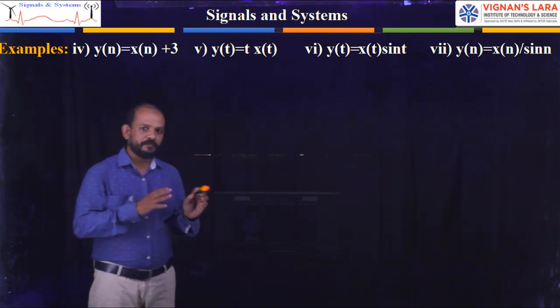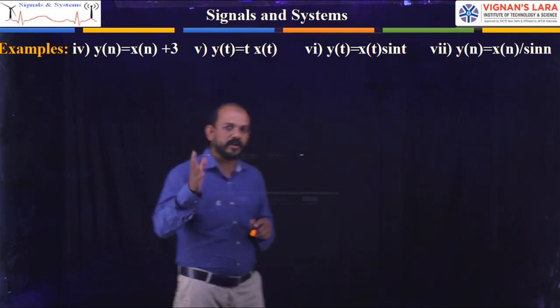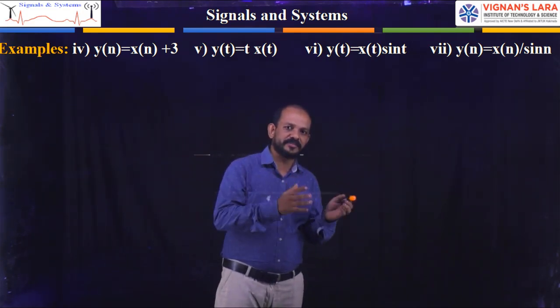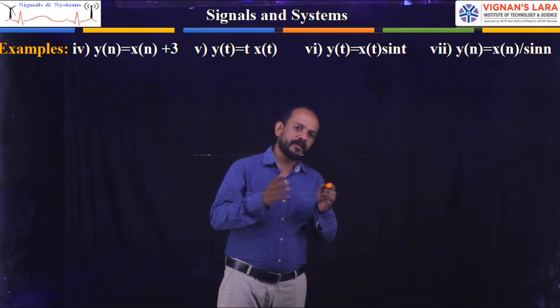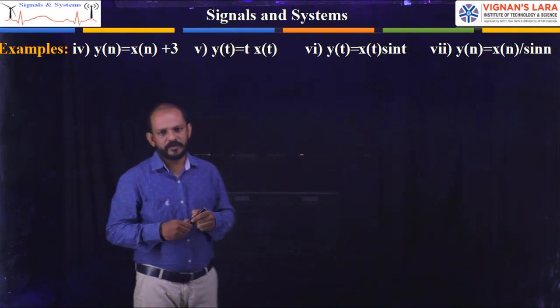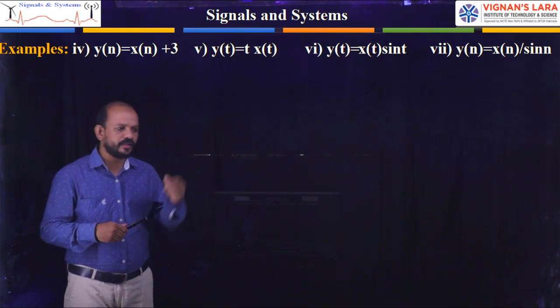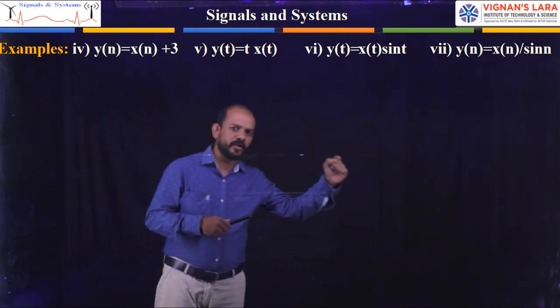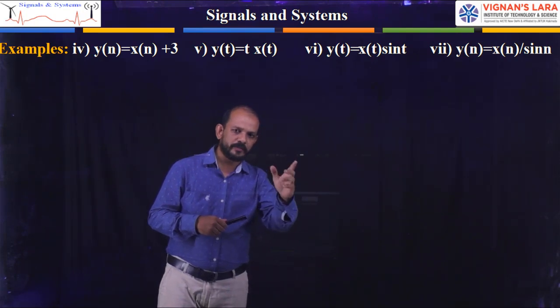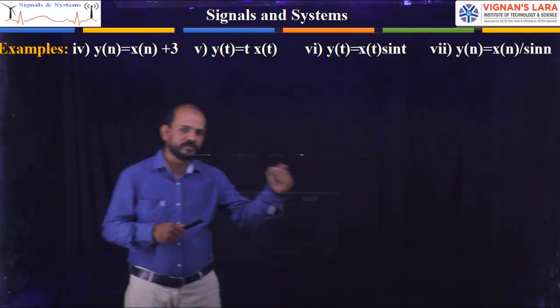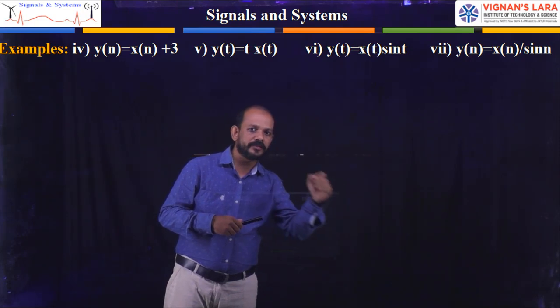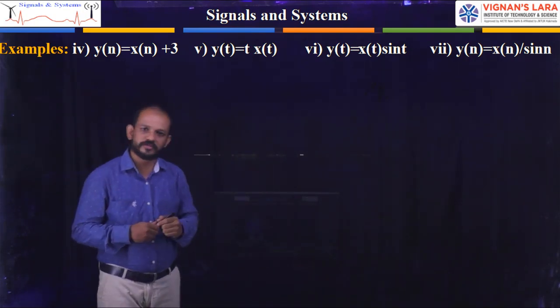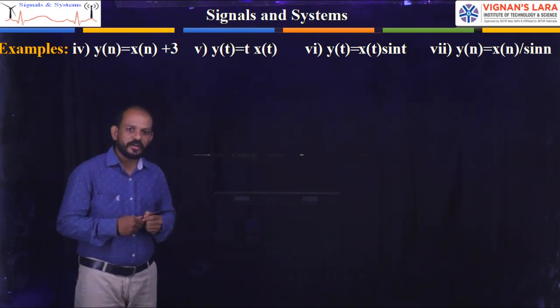I had given a briefing of what a discrete stable system and a discrete unstable system are. For discrete or continuous, if a bounded input produces a bounded output, then it is stable. If a bounded input produces an unbounded output, then it is unstable. This is for either discrete or continuous.